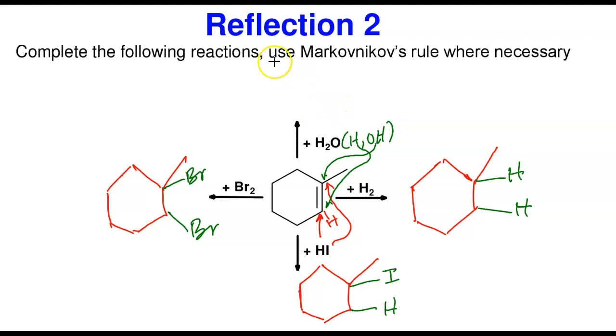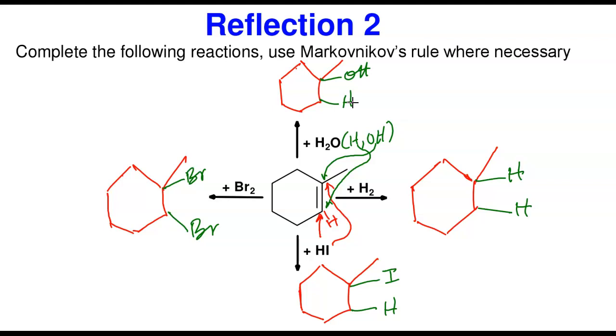So if you now draw the product, I'm going to have this again. Now remember, OH will be added to this point. So you're going to have your OH. I'm going to use the green button. So it's going to have OH here. And then, of course, the hydrogen will be added at this point. So these are the major reaction products of this.